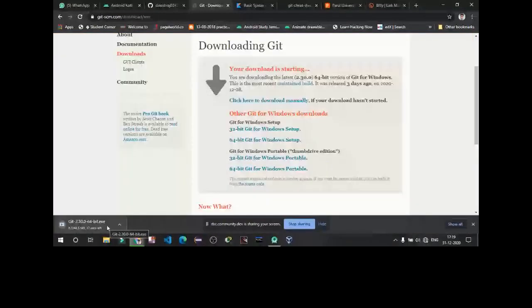If your PC is 32-bit, you can go here and download the 32-bit setup for your Windows PC. So Git is downloaded. Install Git.